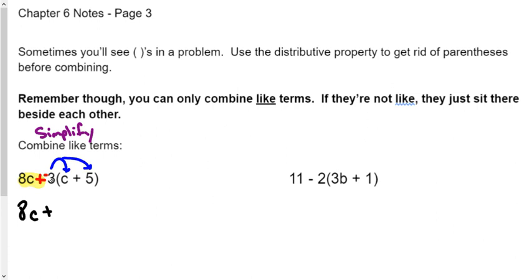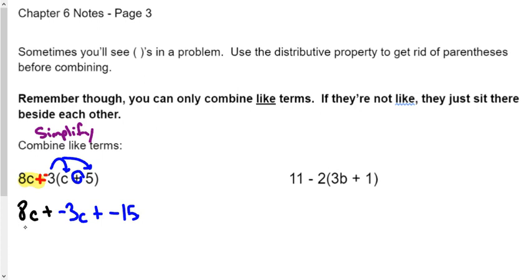So negative 3 times c is just negative 3c. The plus sign is just like the 8c plus. The plus sign right here is going to fall straight down. And now we're left with negative 3 again, times 5, which is negative 15. That's all we do. Okay, you're going to see it again and again, so don't be concerned if you're having a little trouble following along here.